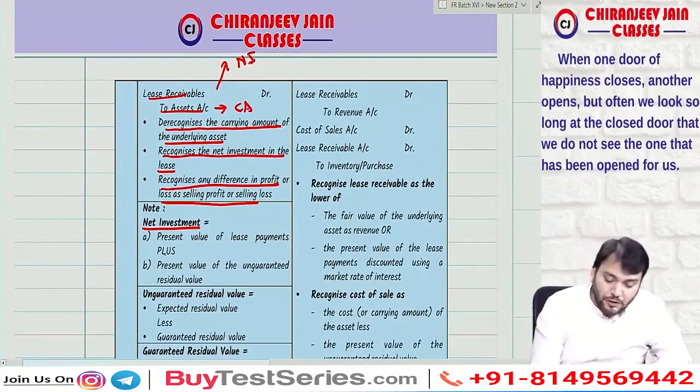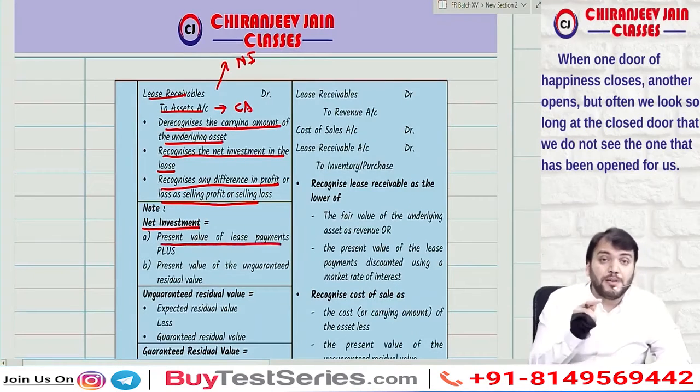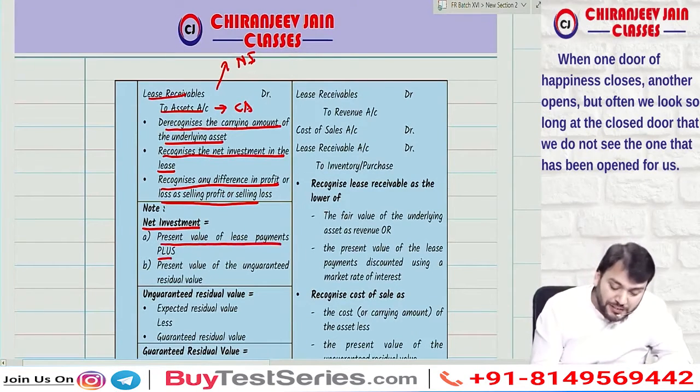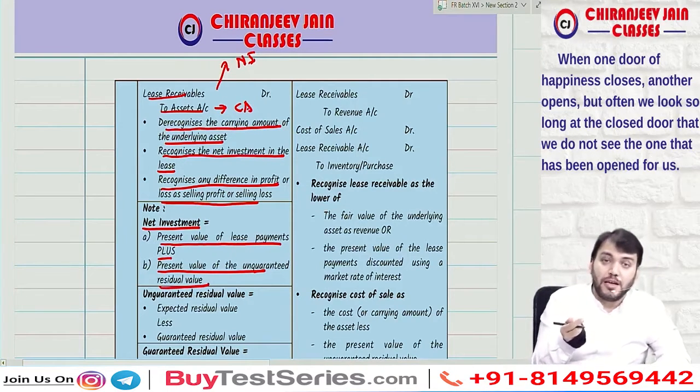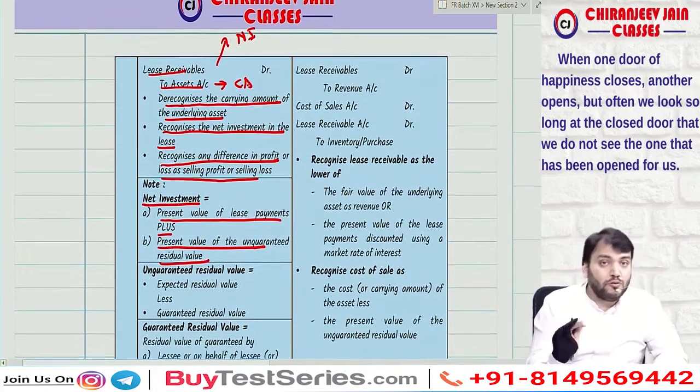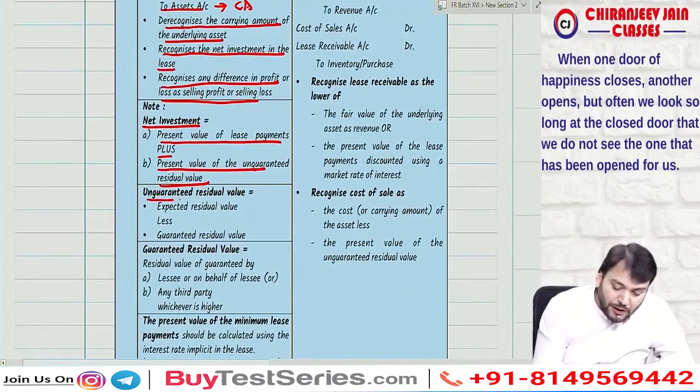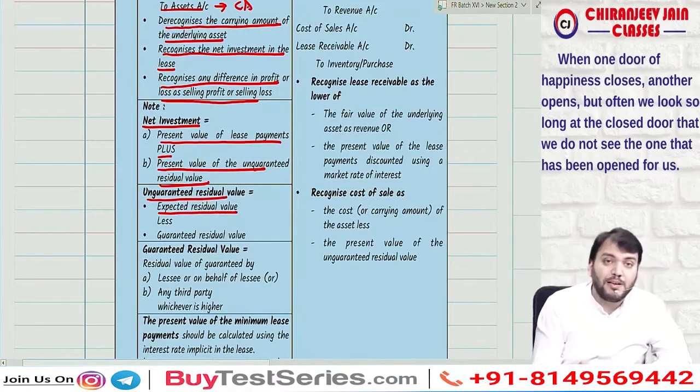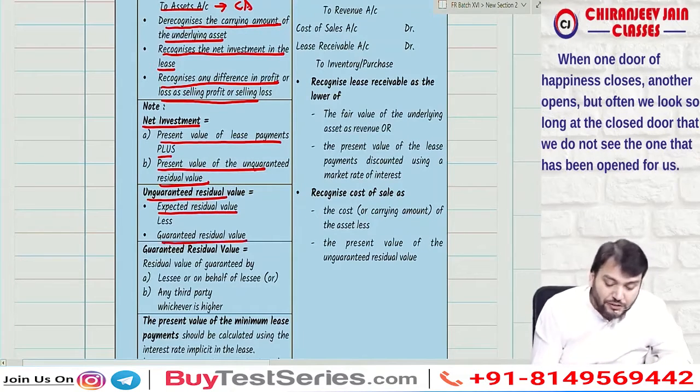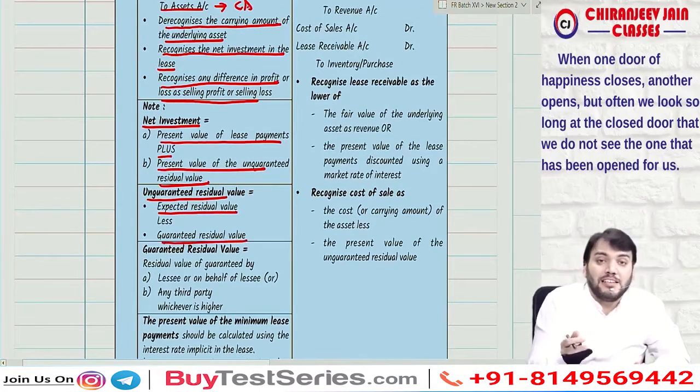This net investment is equal to present value of lease payment, plus present value of unguaranteed residual value. Now you know what is lease payment, what is unguaranteed residual value. Unguaranteed residual value means expected residual value of lessor less guaranteed residual value. Correct.